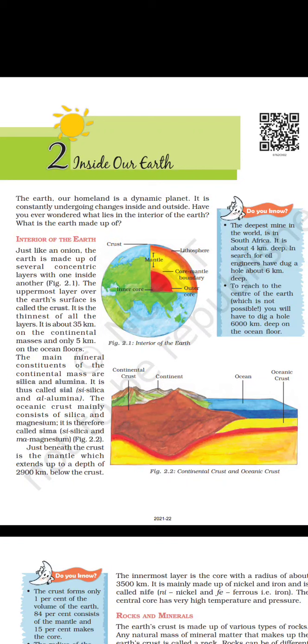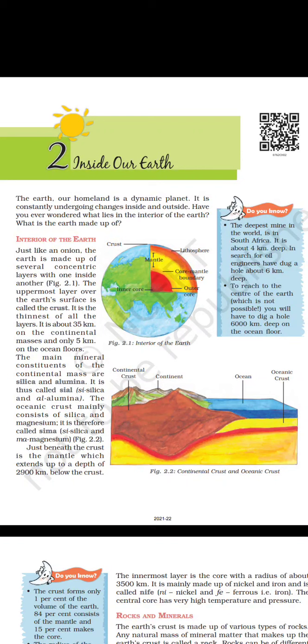It is the thinnest of all the layers. It is about 35 kilometers on the continental masses and only 5 kilometers on the ocean floors. The main mineral constituents of the continental mass are silica and alumina. It is thus called SiAl, Si silica and Al alumina. The oceanic crust mainly consists of silica and magnesium. It is therefore called SiMa, Si silica and Ma magnesium.